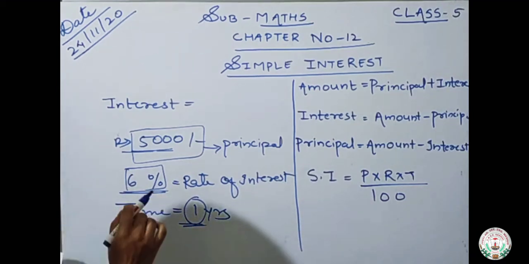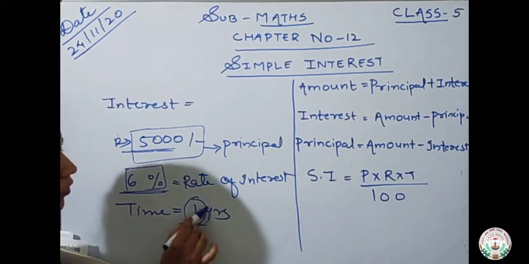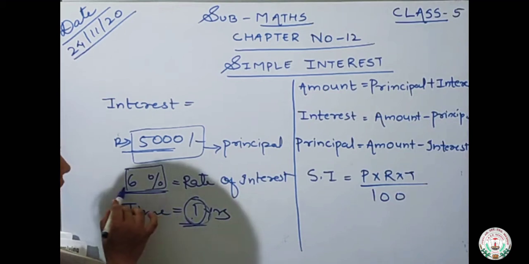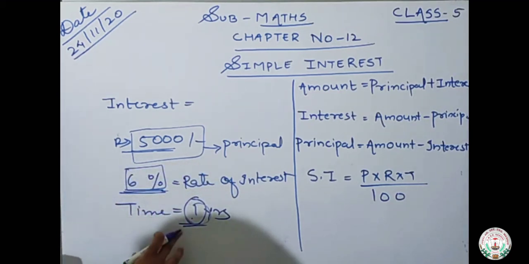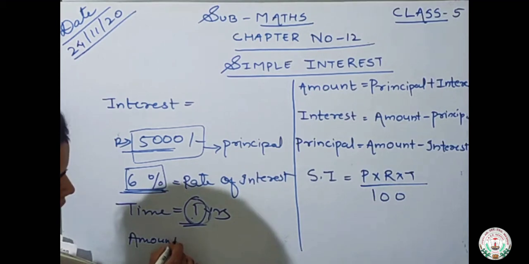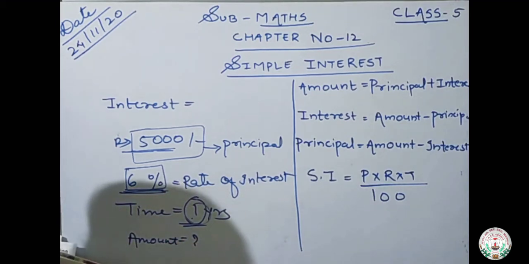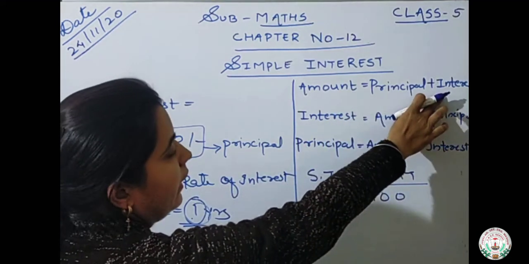Suppose I have deposited 5,000 for a time period of 1 year at a rate of 6% interest. At the end of 1 year, whatever money I get is known as amount, and amount is equal to principal plus interest.